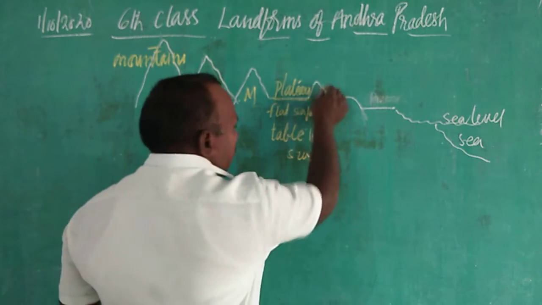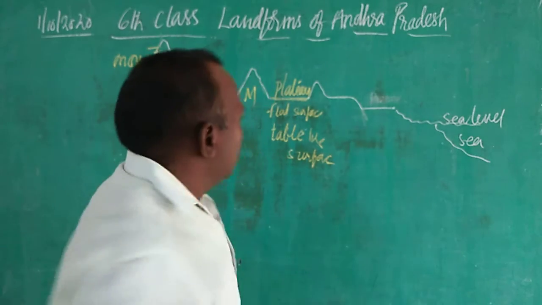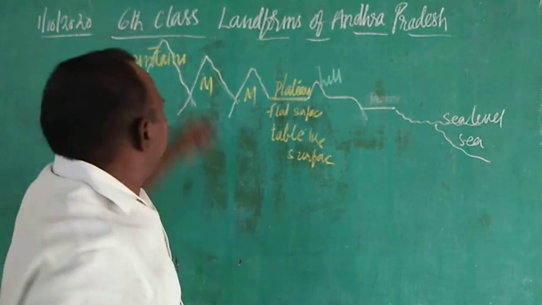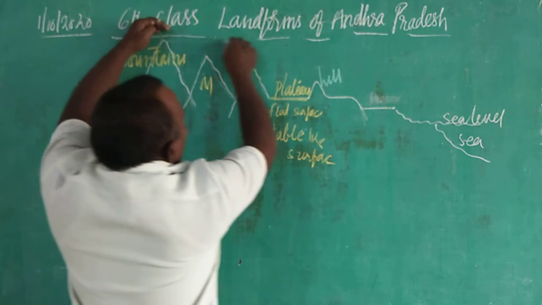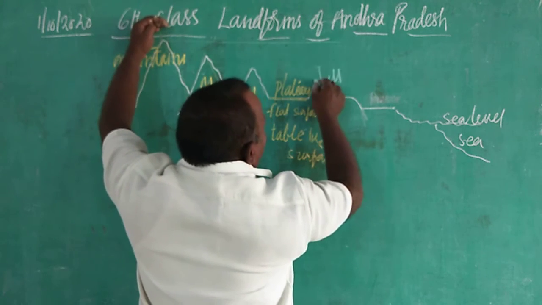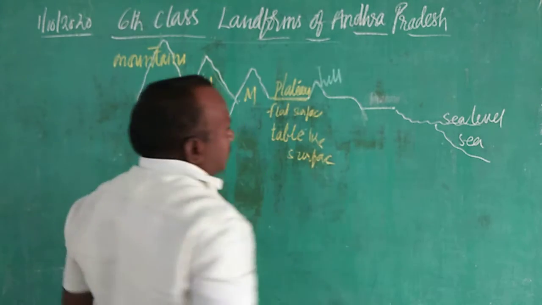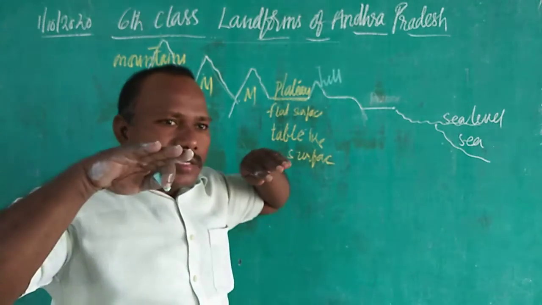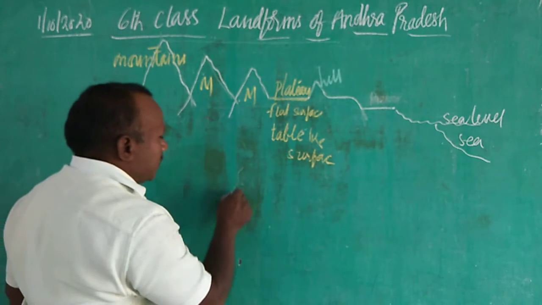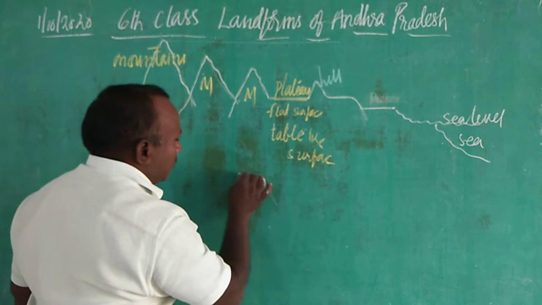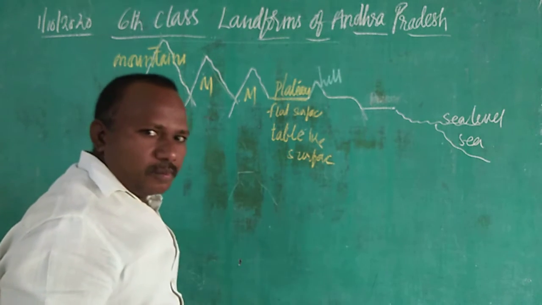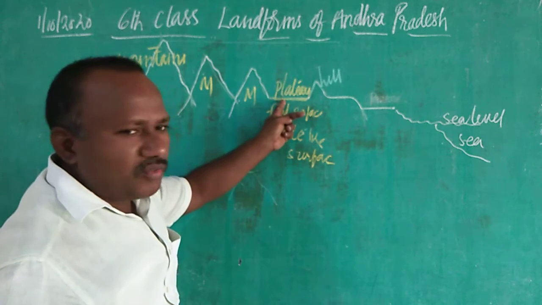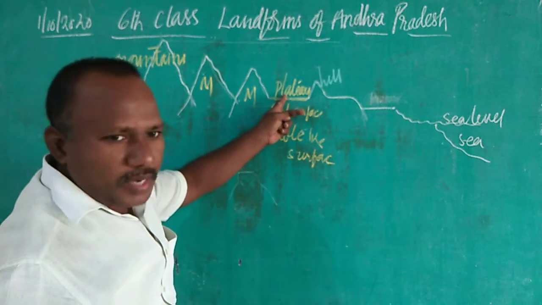And if you see it here, children, this is called a hill. A hill is smaller than a mountain. See here, a mountain is very tall. See how high it is. But a hill is here. This is called a hill. So between mountains and hills, a flat-like surface. On the top of a hill, a flat-like surface is there. That's called a plateau. So here between hill and mountain, a flat-like surface is there. This is called a plateau.